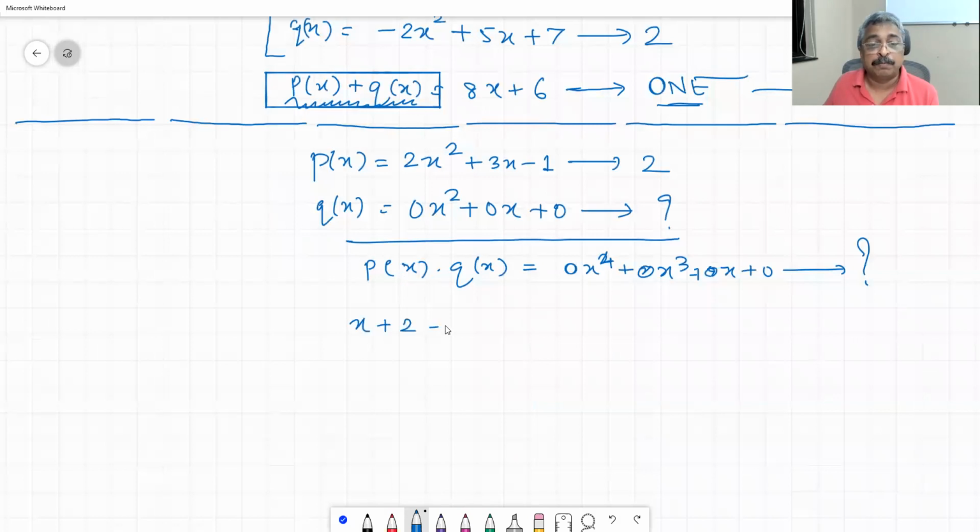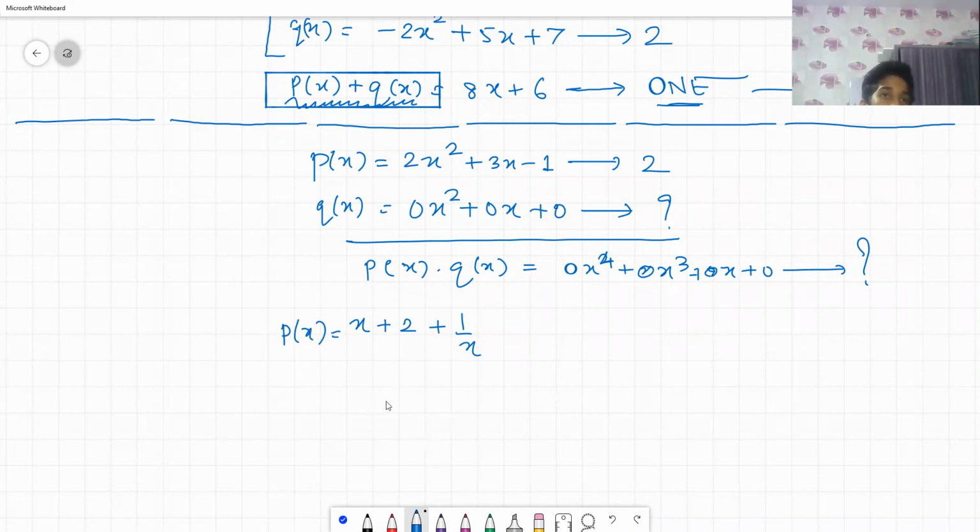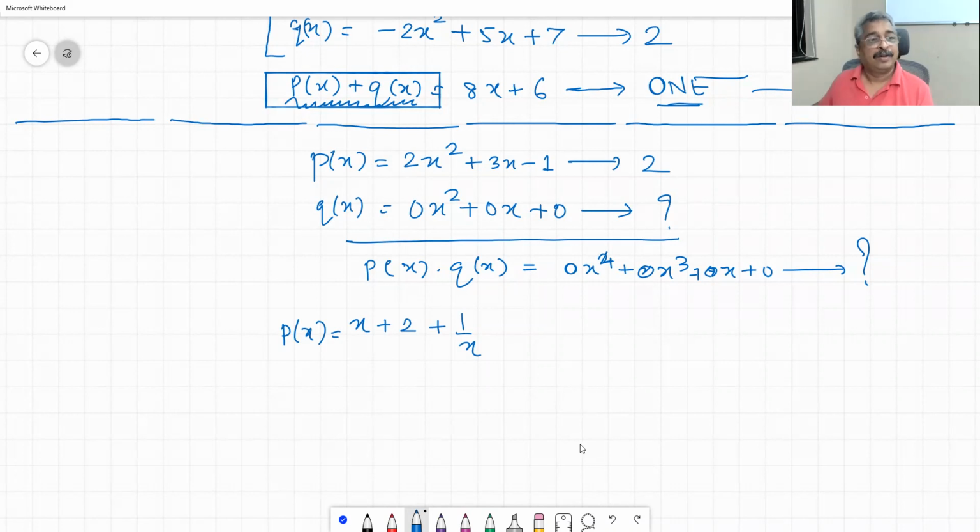x plus 2 plus 1 upon x, p of x is equal to. Is this a polynomial? No, sir. Good. Is there somebody who is saying yes? Because all others are saying no. Subhat sir is also agreeing to no, then it must be no only. Okay. But then let me write down a better version of this.